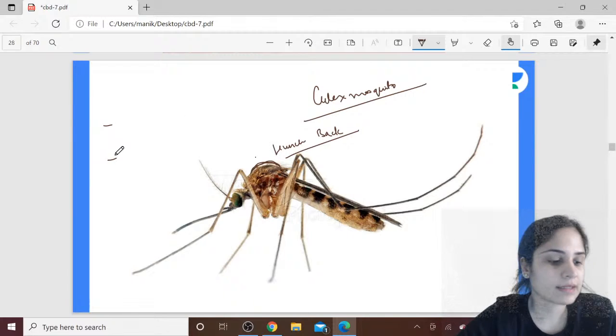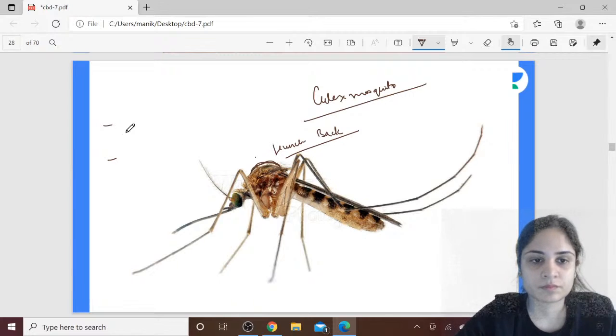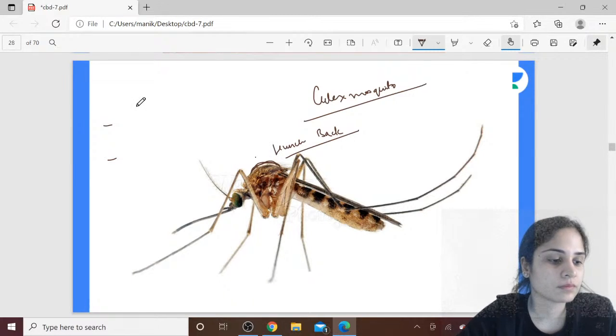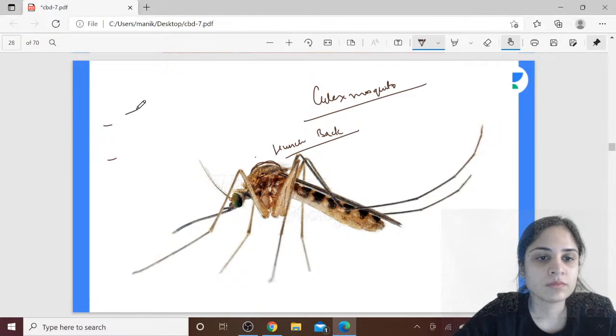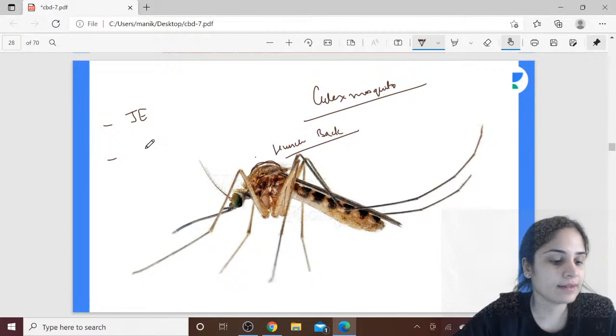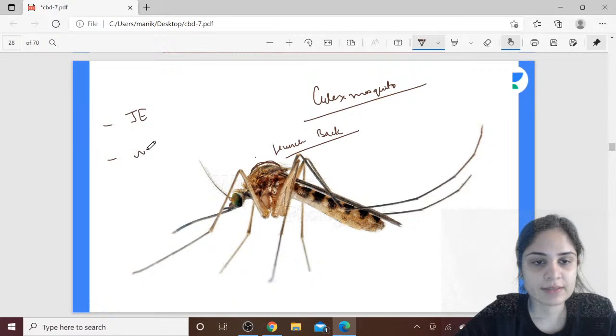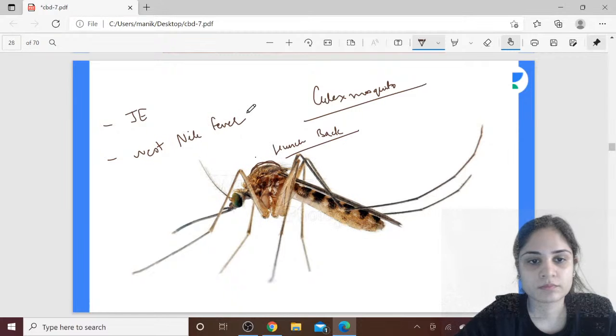What are the 2 diseases that are carried by Culex mosquito? Diseases carried by Culex. You have Japanese encephalitis and West Nile fever. Absolutely correct. Okay, next machar.